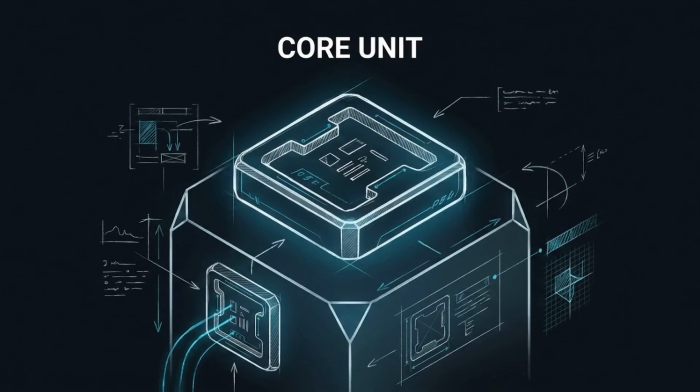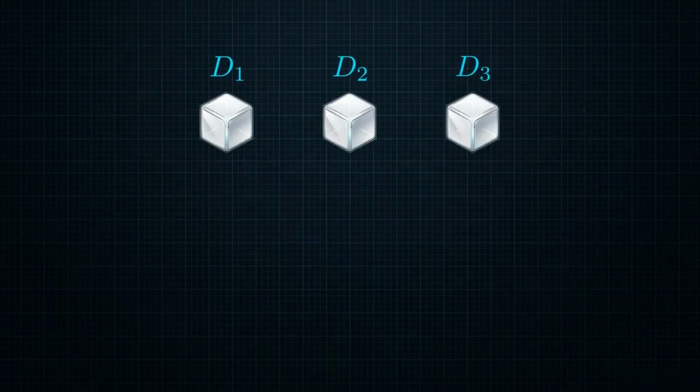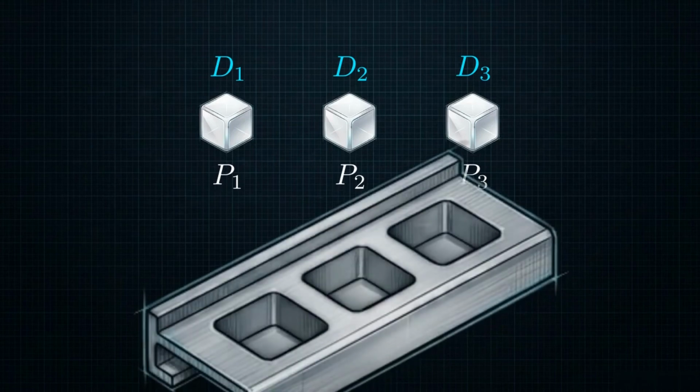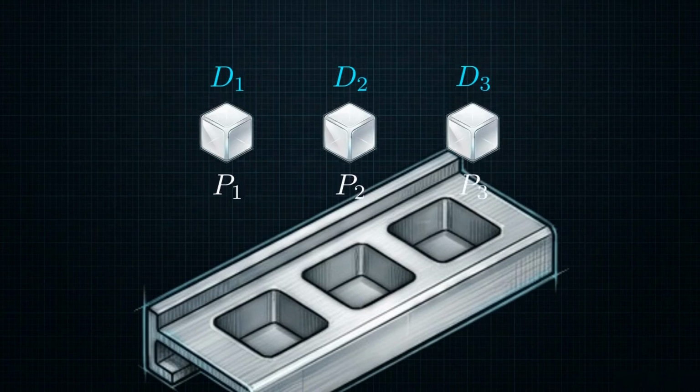We define a job as any individual task that requires a system's attention. Every job is defined by two variables. First, a deadline, designated as D, representing its target date for completion. Second, a profit, designated as P, representing its specific value. We then map the system's available capacity onto a linear timeline, divided into discrete units of time.